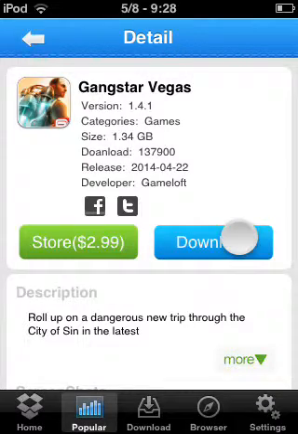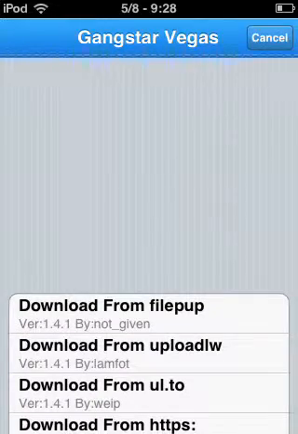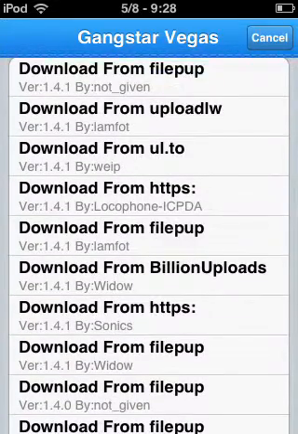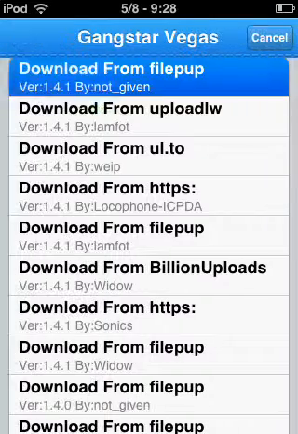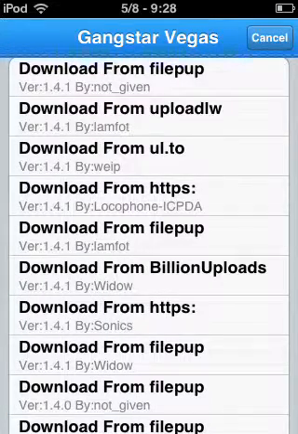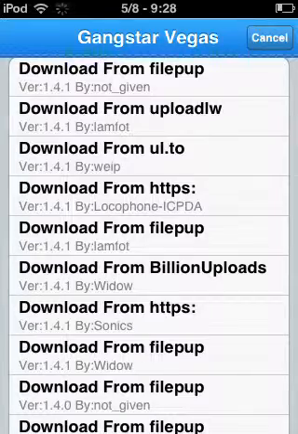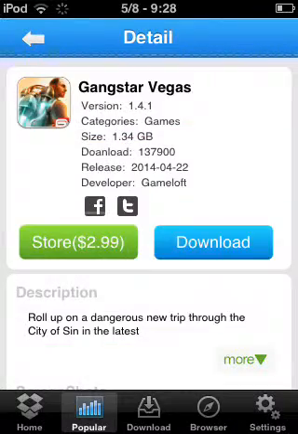Load, get download. Click any sources you want and swipe up. Okay, start Vegas. Now it takes a time to load. When it loads up, you'll give download, and then your file will be downloaded here.